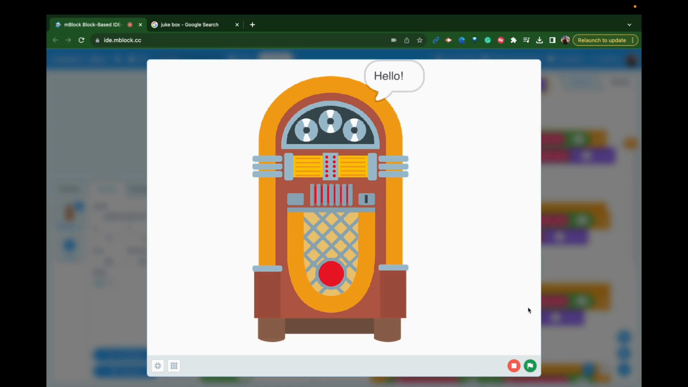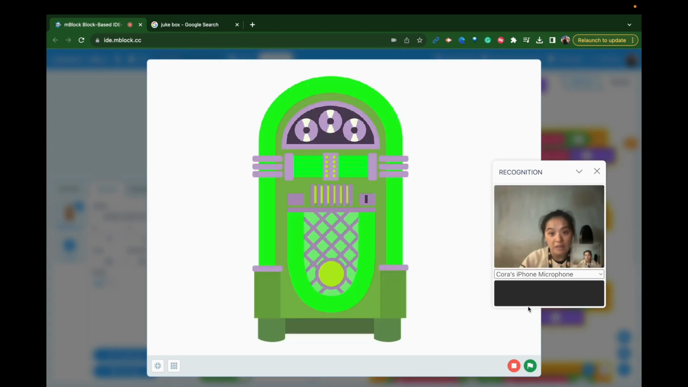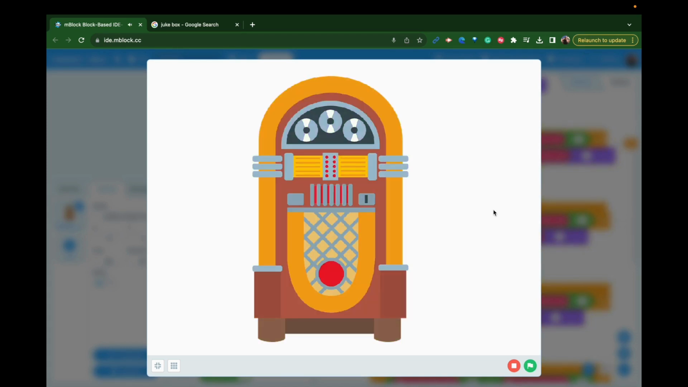Press the green flag. It will tell me to press space and it can recognize my age. So I'm going to press space. In 3, 2, 1, it can tell that I am 25. Which I can tell you is not quite accurate because my age is 32.